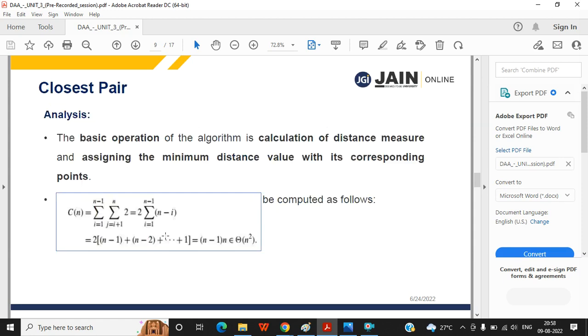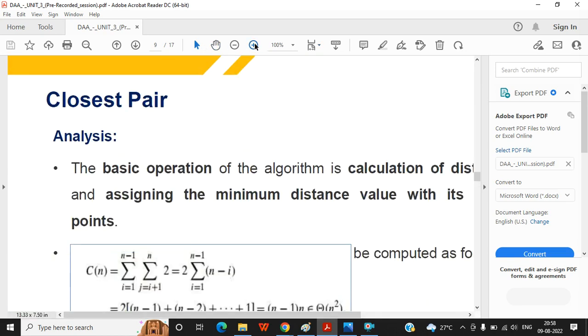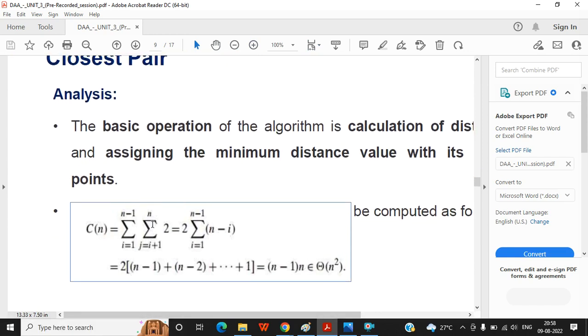Okay, so let's see here, summation of j equal to i plus 1 to n, and the first loop is i equal to 1 to n minus 1. How can you expand this? These two statements, they are brought outside, later they will be ignored altogether. This is for the two statements only, the if statement and the Euclidean formula. Exactly, that's why this two is there.